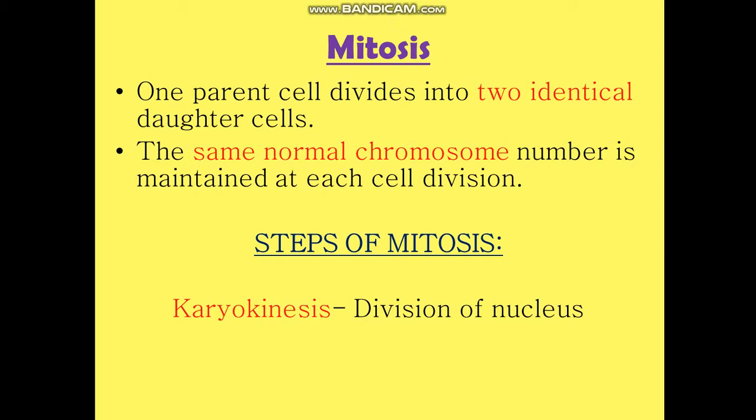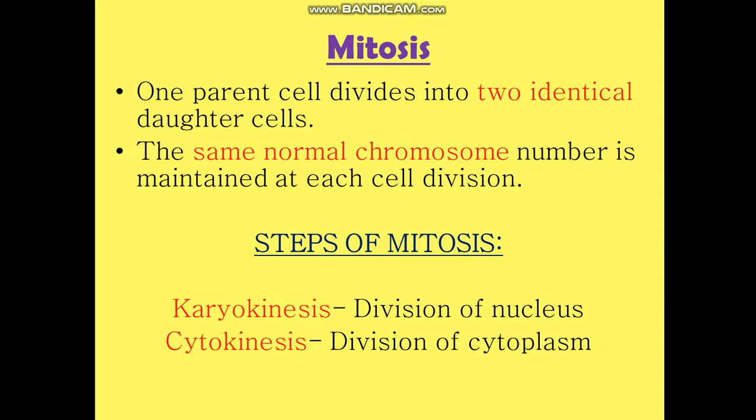And the division of cytoplasm is called cytokinesis. Okay, cyto comes from cytoplasm. Kinesis again means division. So there are two major steps of mitosis: karyokinesis and cytokinesis. Karyokinesis means division of nucleus, and cytokinesis means division of cytoplasm.